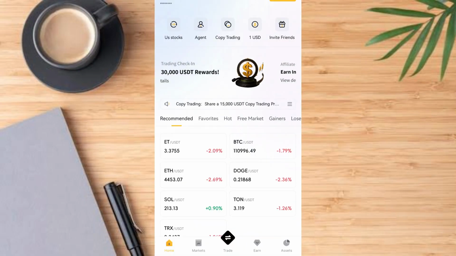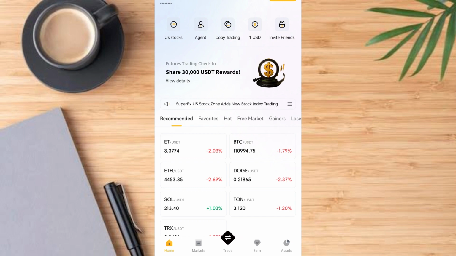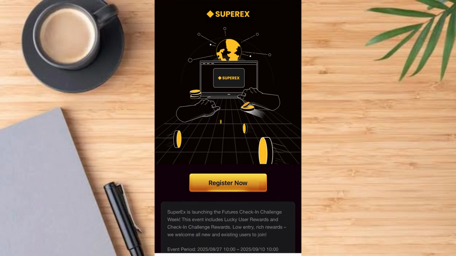So now that I've done that, come to the banner here. You see the banner options that move; locate and tap the futures trading check-in banner, the one you see on the screen. Tap on it. Once you tap on it, it comes out like this. Then tap on this button to register now. Once you tap on that, you've registered for these activities.